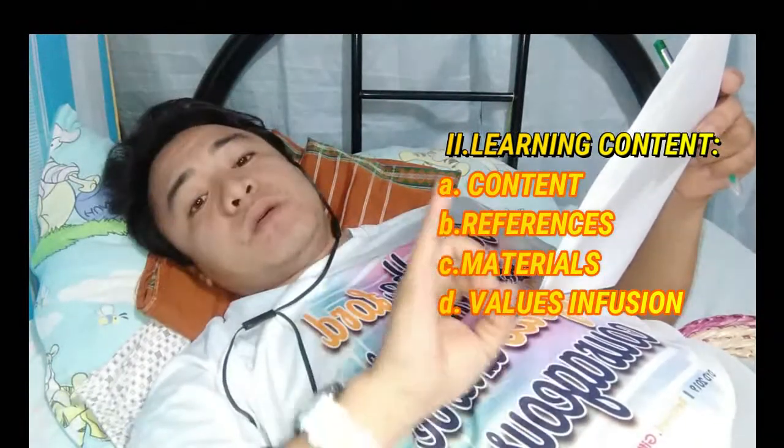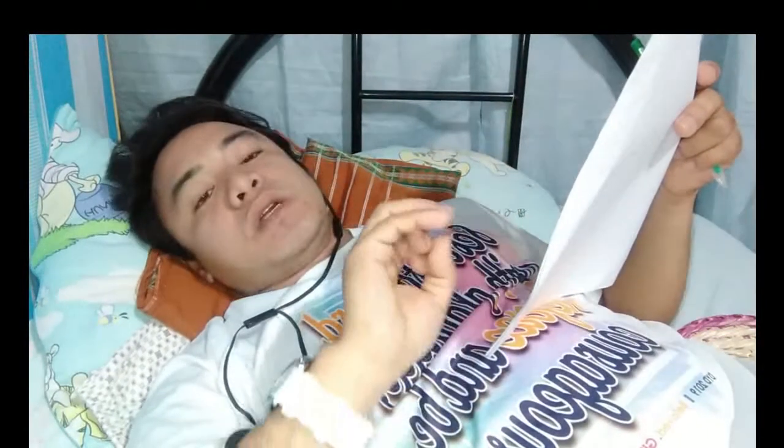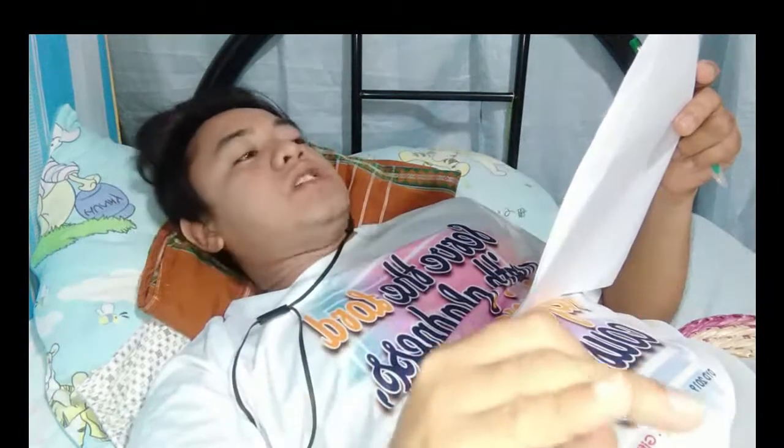For the reference, you need to include the book you are using, or the author. For the materials, I was using books, slide decks, or a presentation.